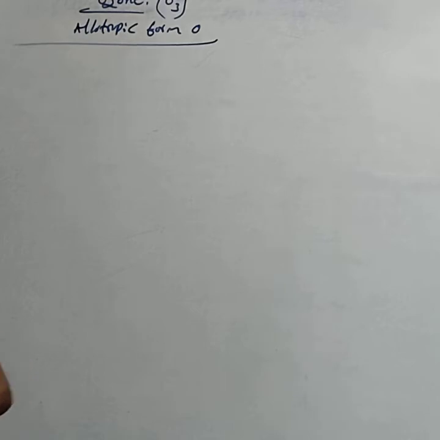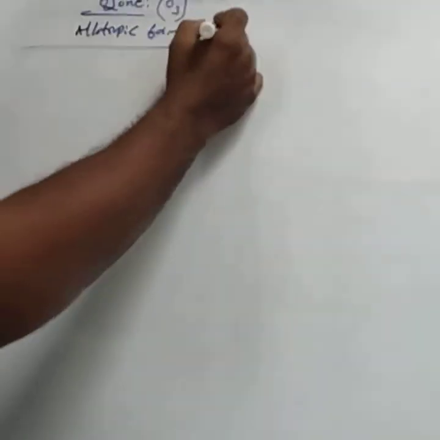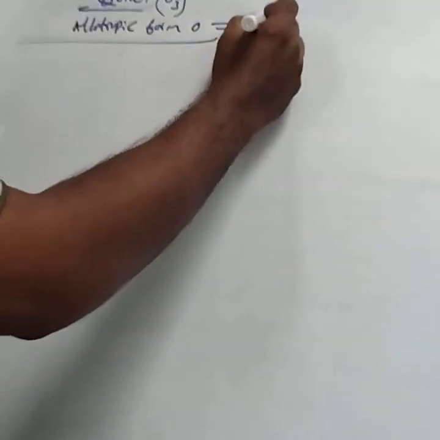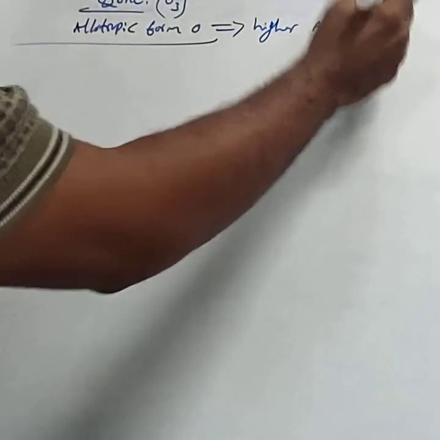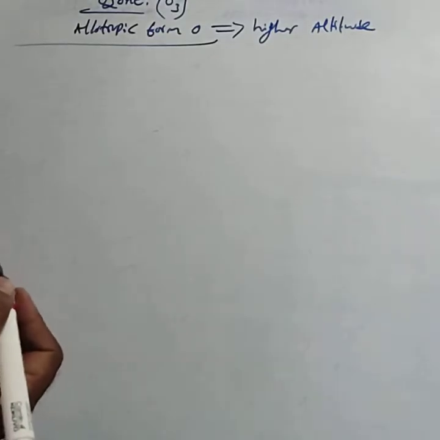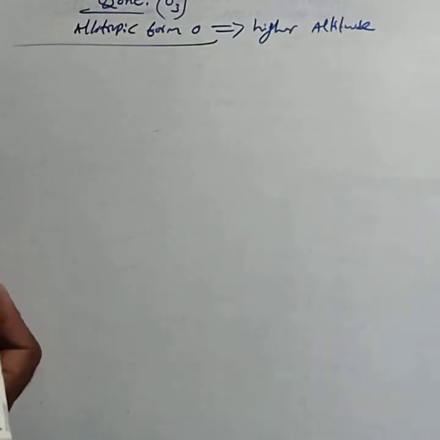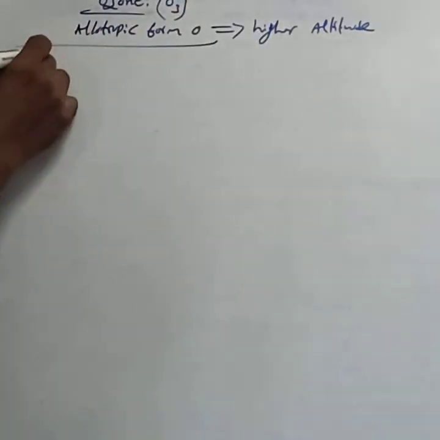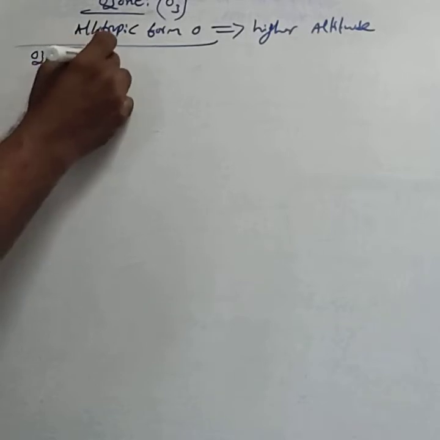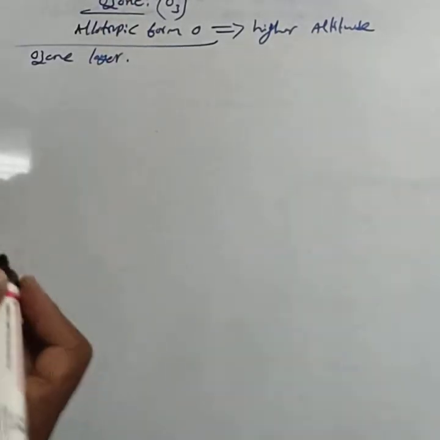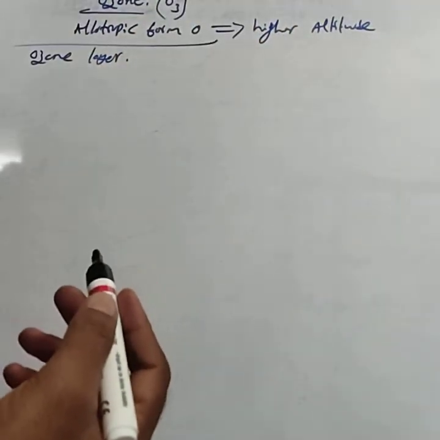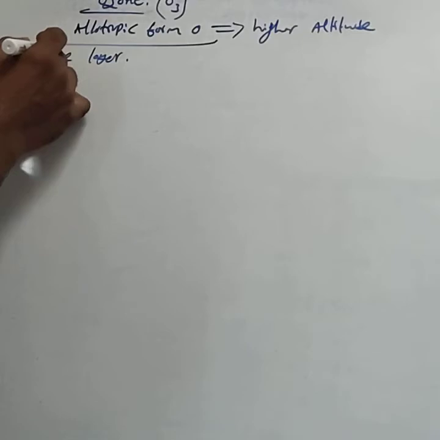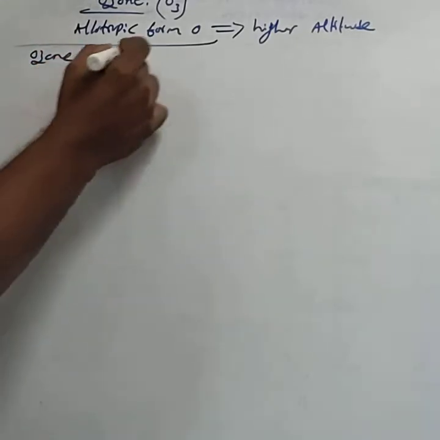It is one of the allotropic forms of oxygen which is present at a higher altitude in our atmosphere as the ozone layer.